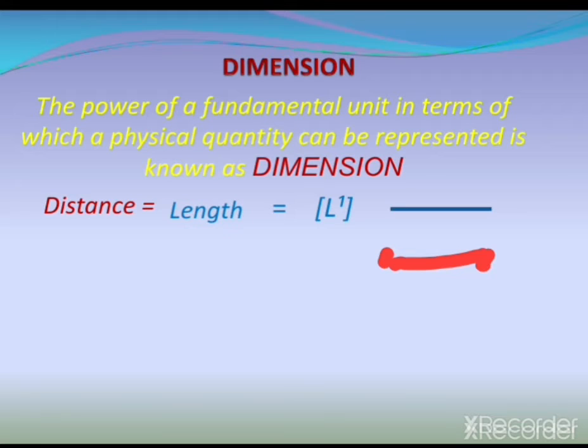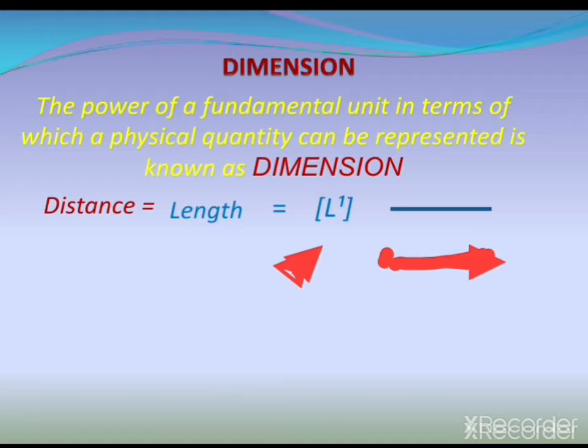We have to use the square bracket around the physical quantity. So this distance from this point to this point is the unit of length, and the power of this unit L is 1.